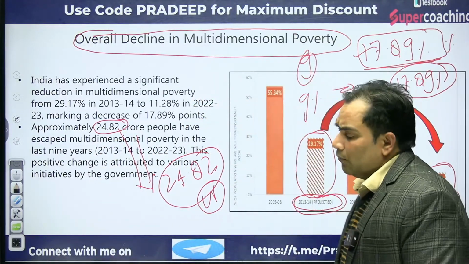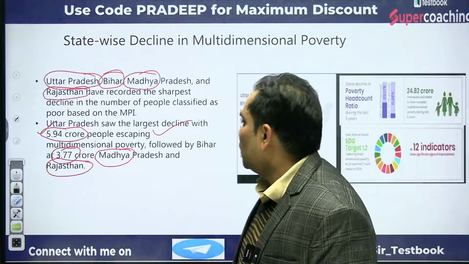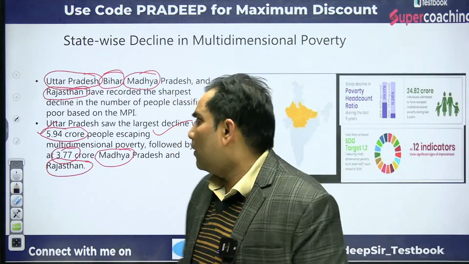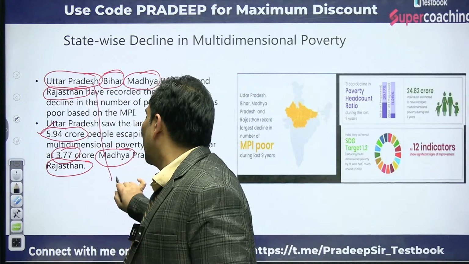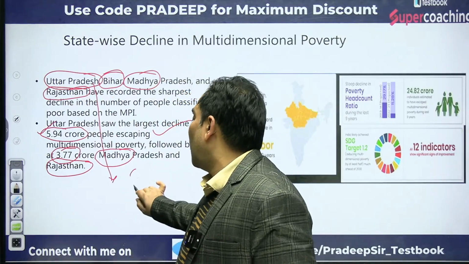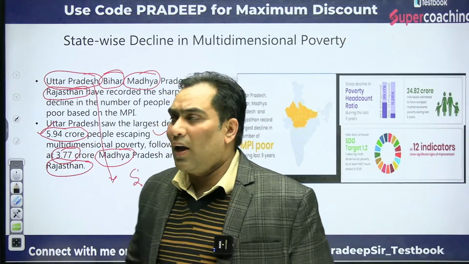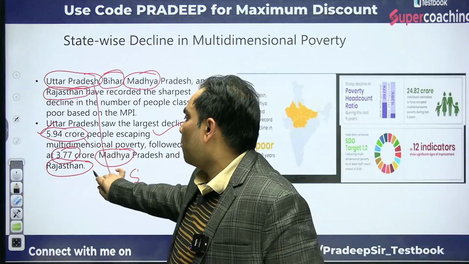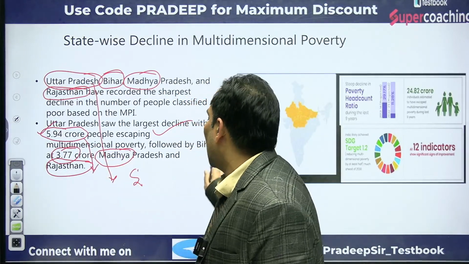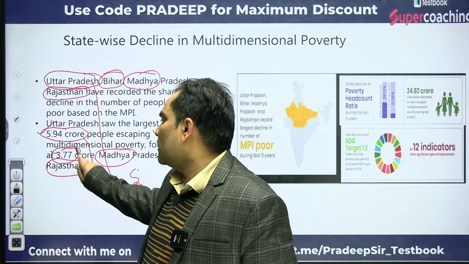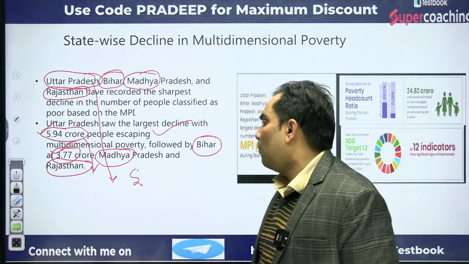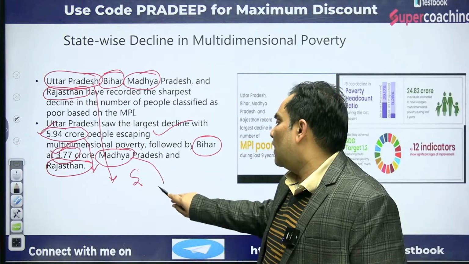Okay, and state wise, UP is the best performer. That means in just 9 years, almost 6 crore, 5.94 crore people have escaped from multidimensional poverty. After that it is Bihar, in which 3.77 crore people have escaped from multidimensional poverty. After that it is Madhya Pradesh.